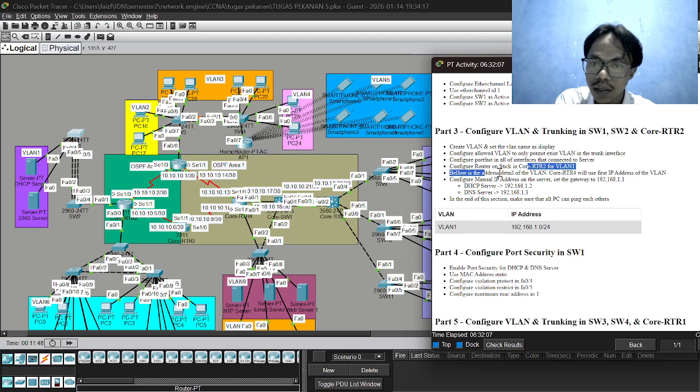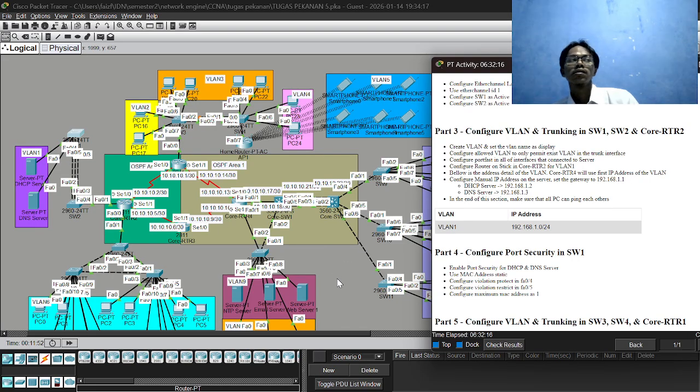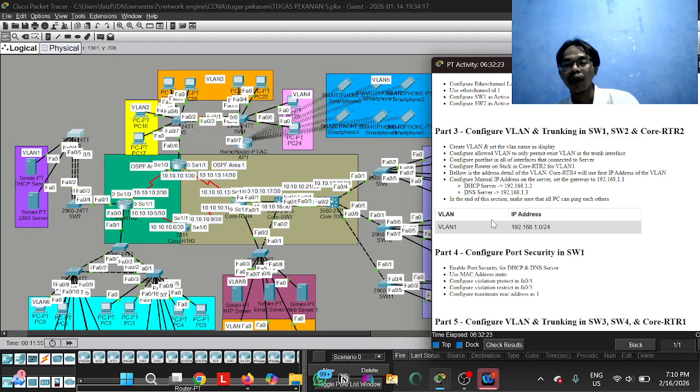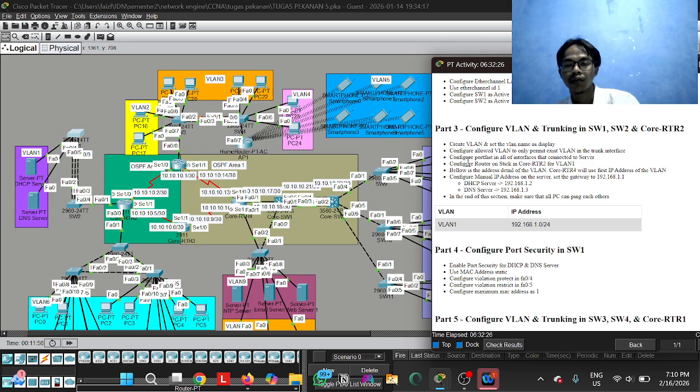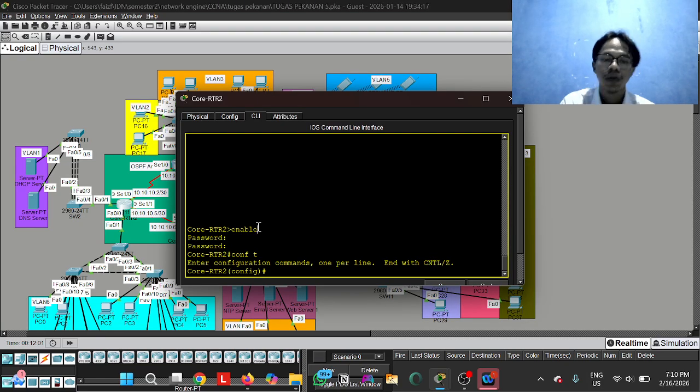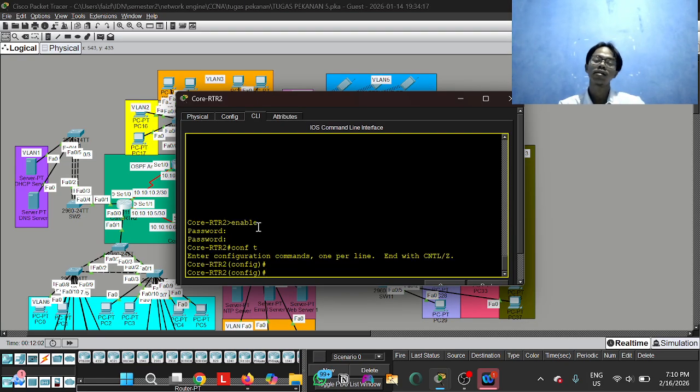Configure router on a stick. What is the meaning of router on a stick? If you know, router on a stick means like we add a virtual interface, yeah, like SVI. This is the main, like SVI, router on a stick too. Yeah, and core RTR2 and VLAN for VLAN 1. Okay, so this is the main from the router core RTR2. We add the command like this.